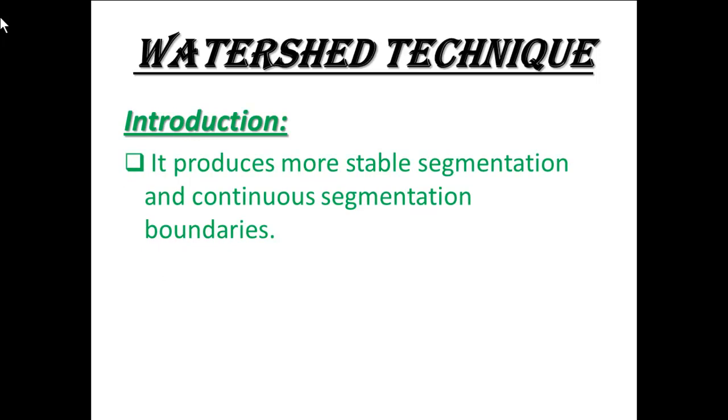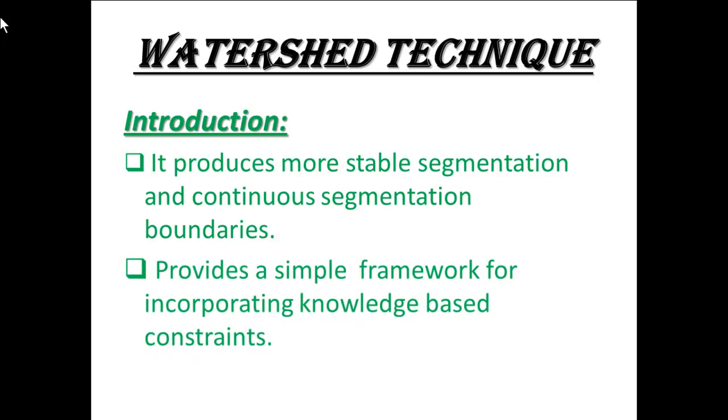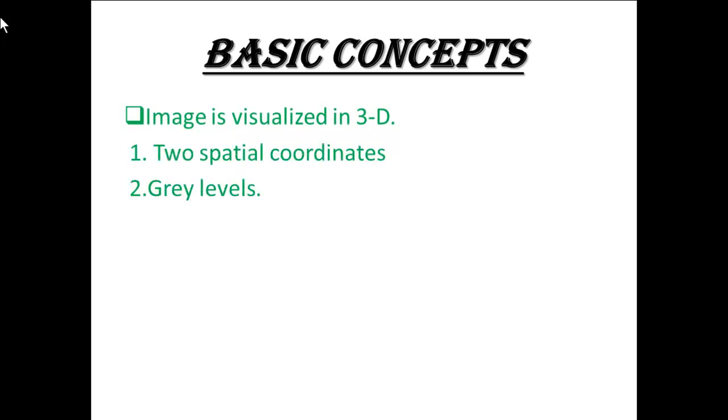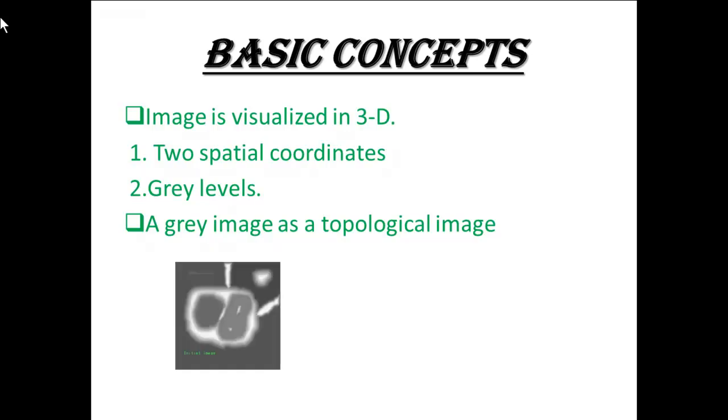Now the next point of thresholding is the watershed technique. Introduction. It produces more stable segmentation and continuous segmentation boundaries. It provides a simple framework for incorporating knowledge-based constraints. Basic concepts. The image is visualized in 3D: 2 spatial coordinates and gray levels, a gray image as a topographical image.